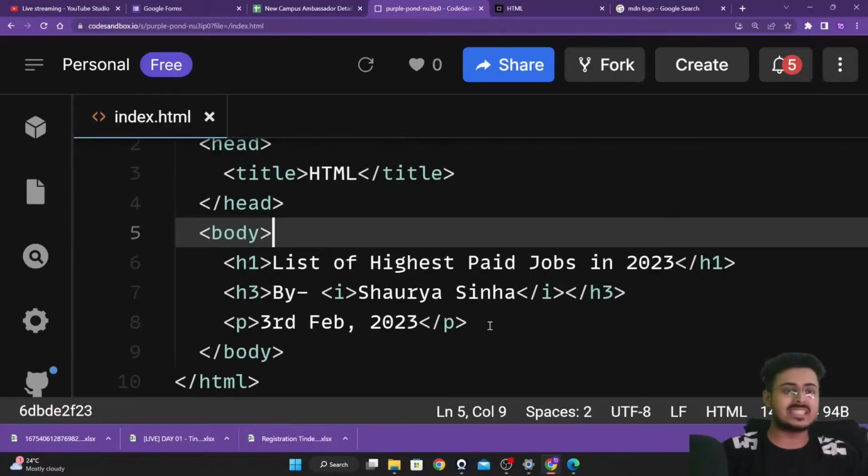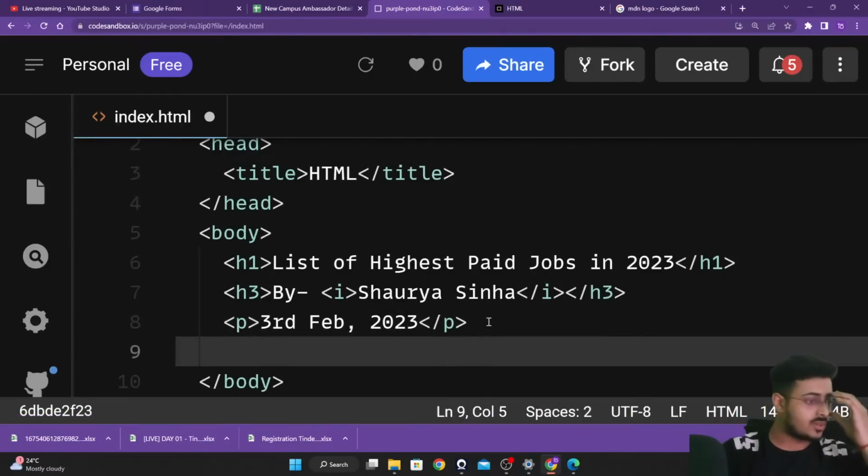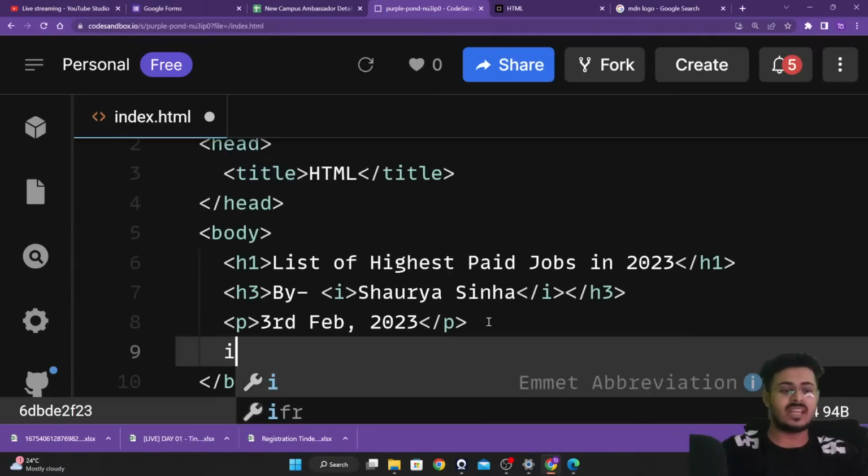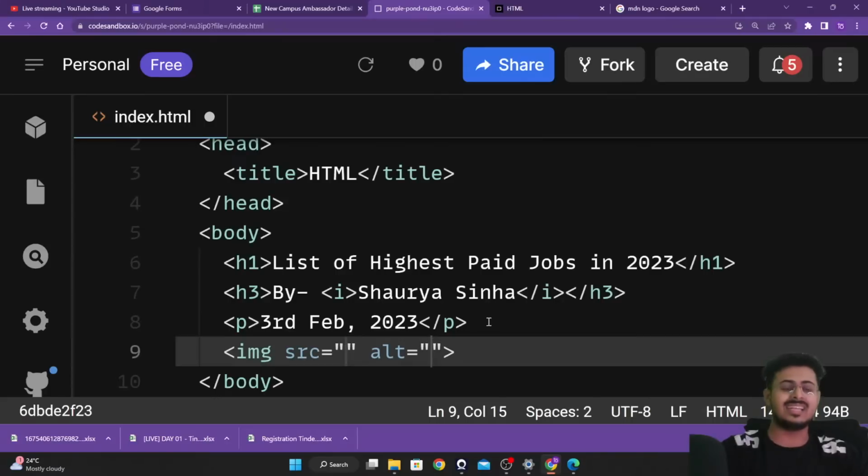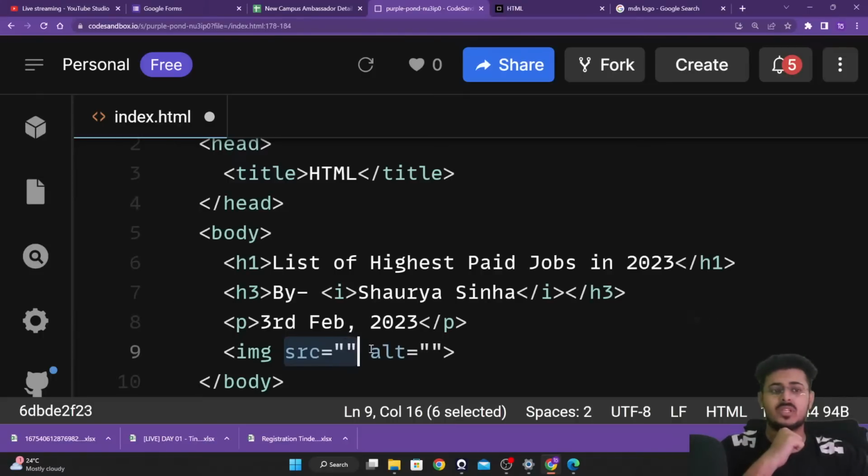Now I need to insert an image after the paragraph tag. For that, we have another tag in HTML called the image tag. You just have to write img. It takes two attributes, the src attribute and the alt attribute. Please let me know if you can see the src attribute and the alt attribute right over here.